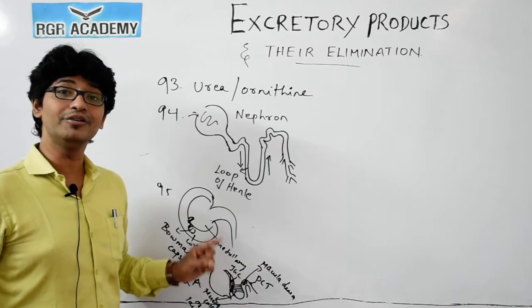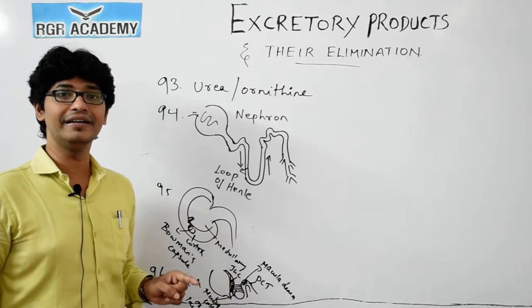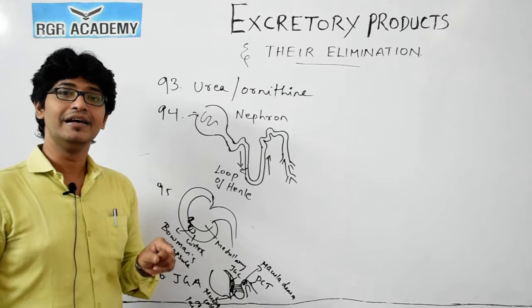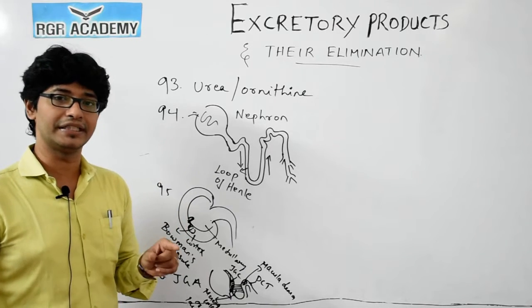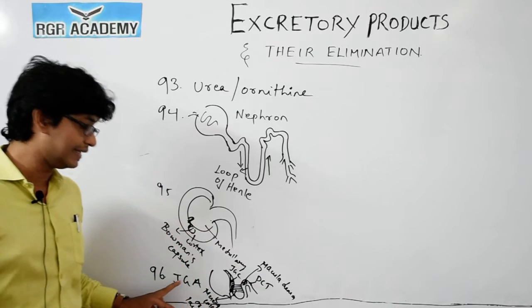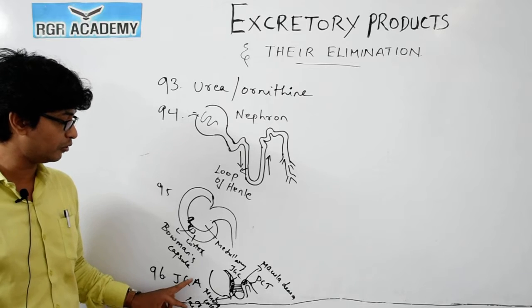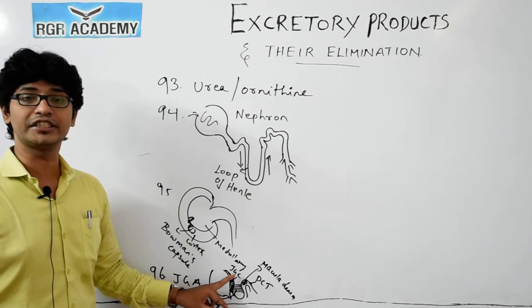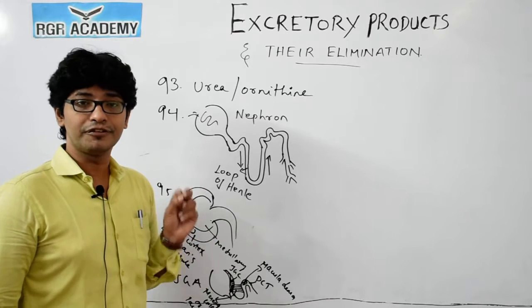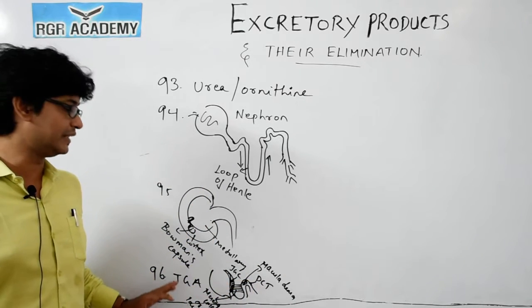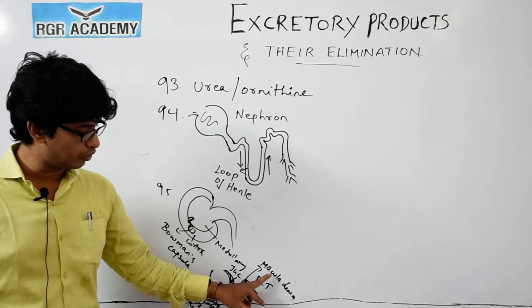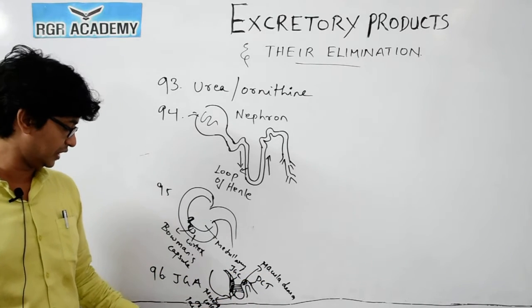This is the part where you study renin and the RAS concept, the renin angiotensinogen that you would have studied. For understanding that area you need to understand this apparatus, the juxtaglomerular apparatus, because the juxtaglomerular cells play a very important role in the production of renin. So for that you need to understand this JGA. It is made up of your juxtaglomerular cells, your macula densa, and your mesangial cell.